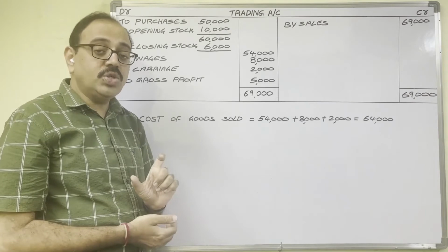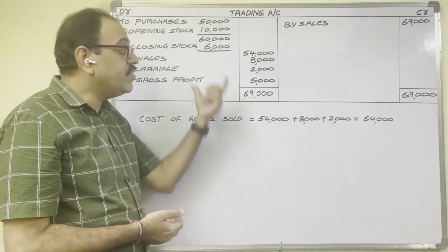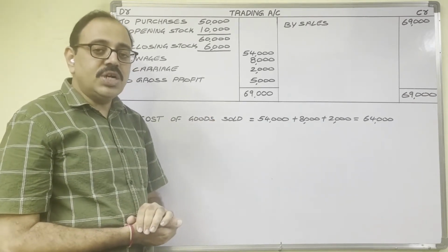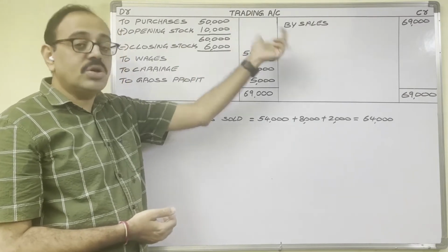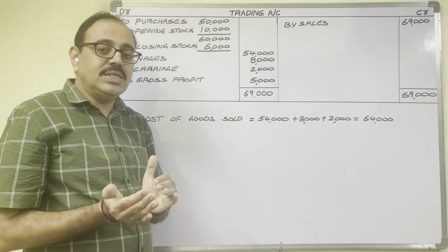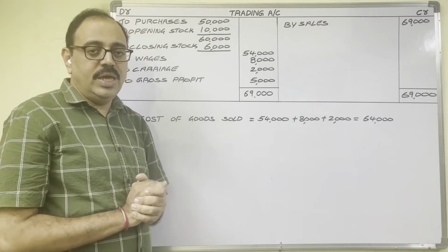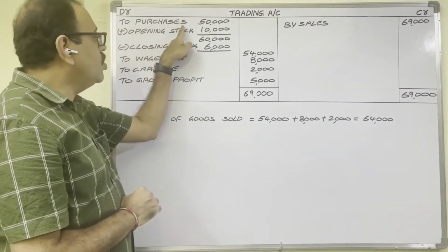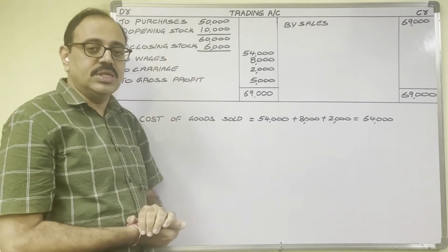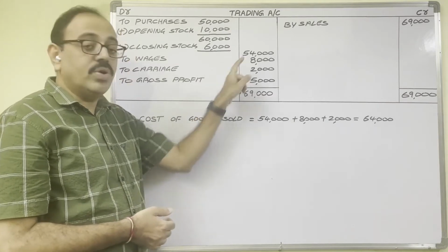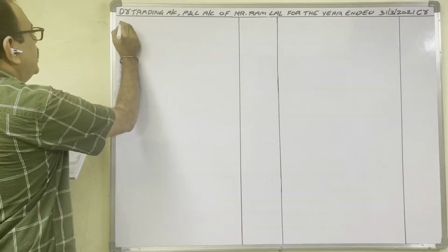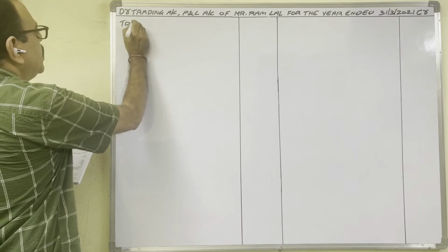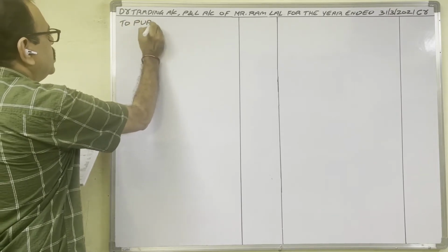So if a firm wants to know cost of goods sold directly from the trading account, then instead of showing opening stock and closing stock separately, the firm adjusts these two to purchases. In that case, these purchases are known as adjusted purchases. So 54,000 is known as adjusted purchases. Adjusted purchases you have to write on the debit side. To purchases.